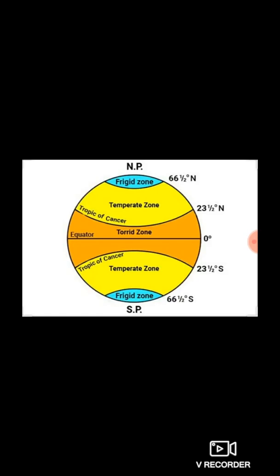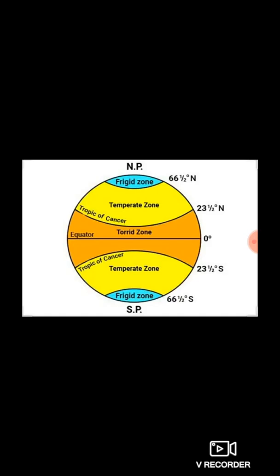Now from 23 degree 30 minutes north and south to 66 degree 30 minutes north and south, we have the temperate zone, where the sun rays are slant, so there is little less heat. Now from 66 degree 30 minutes north and south to 90 degree north and south, we have the frigid zone, where the sun rays are extremely slanting. So temperature is cold there.